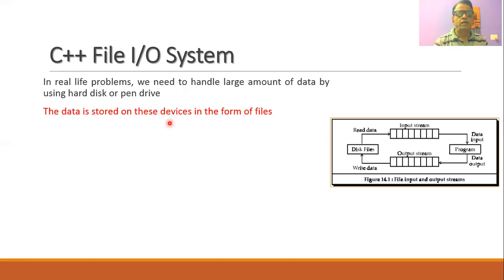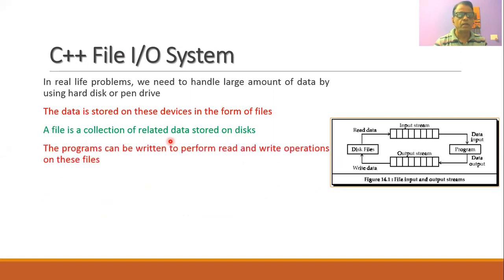Now this data can be stored on devices such as hard disk, and whenever this data is stored, it is stored in the form of files. So we can say that a file is a collection of related data, where the data can be stored on the hard disk or some optical disk or pen drives.